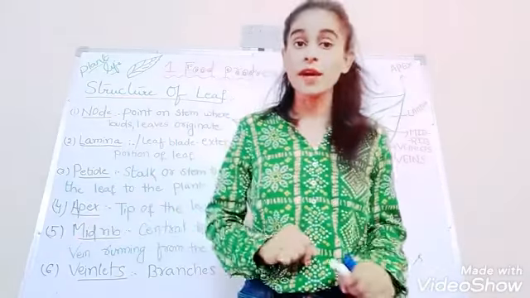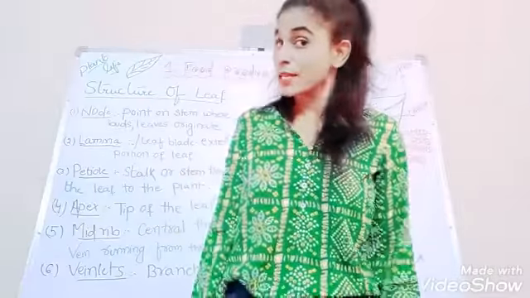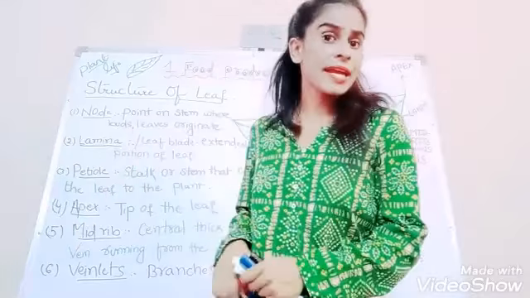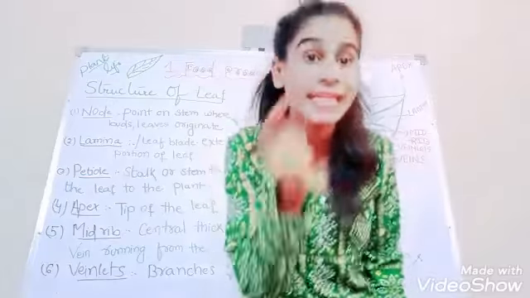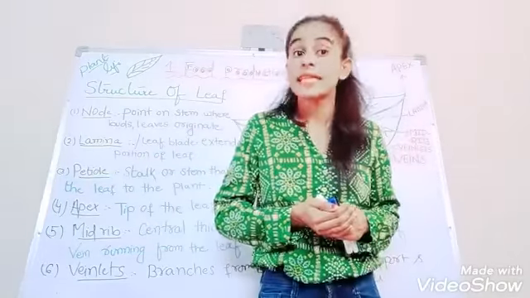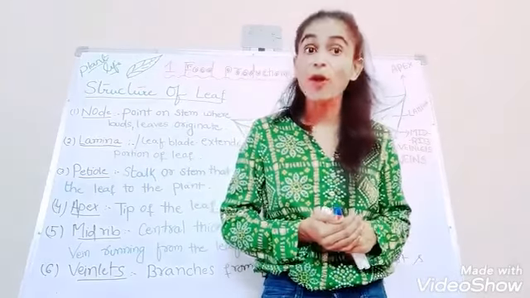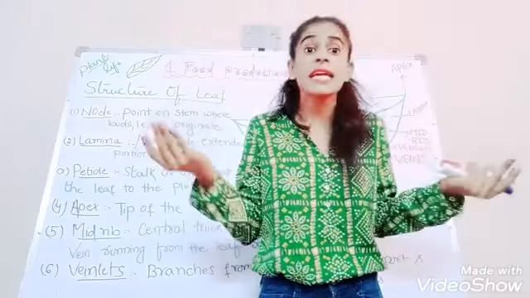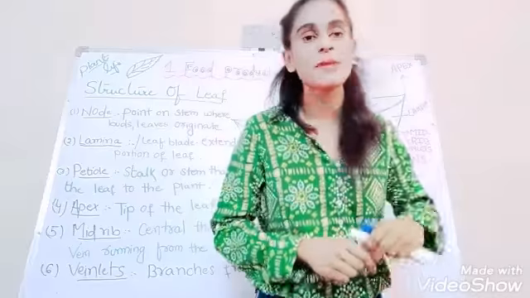Yes, now whenever you see a leaf that exhibits green color, what conclusion will you come to? Yes, a pigment is there. A green color pigment is there. And what is the name of that green pigment which is present in the leaves of the plant? That is called chlorophyll. What is the name of the pigment that gives green color to the plants, that gives green color to the leaves? The name of that pigment is chlorophyll pigment.